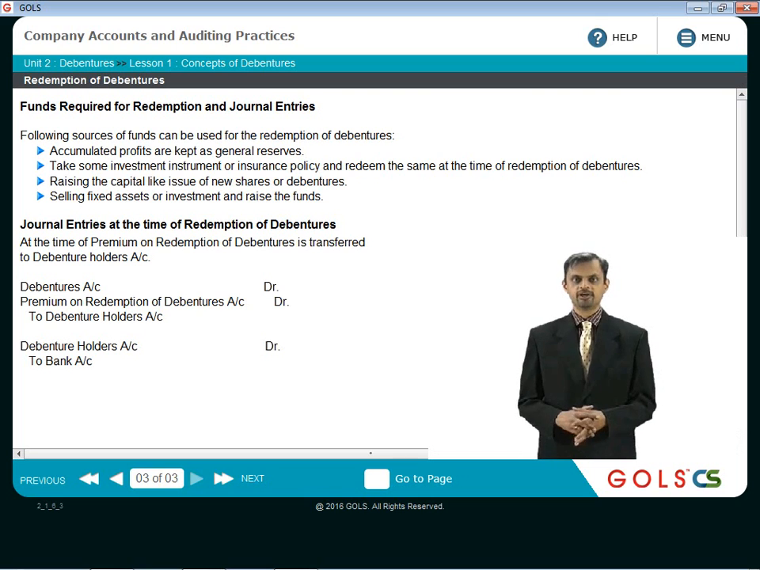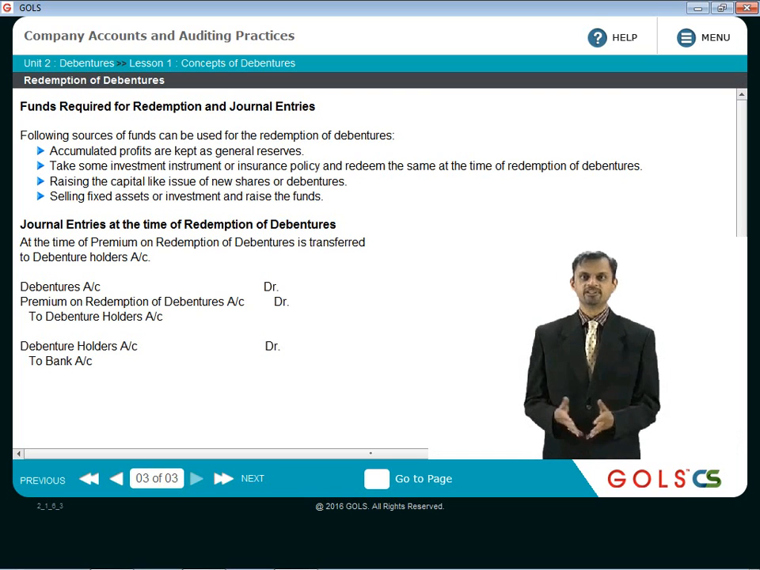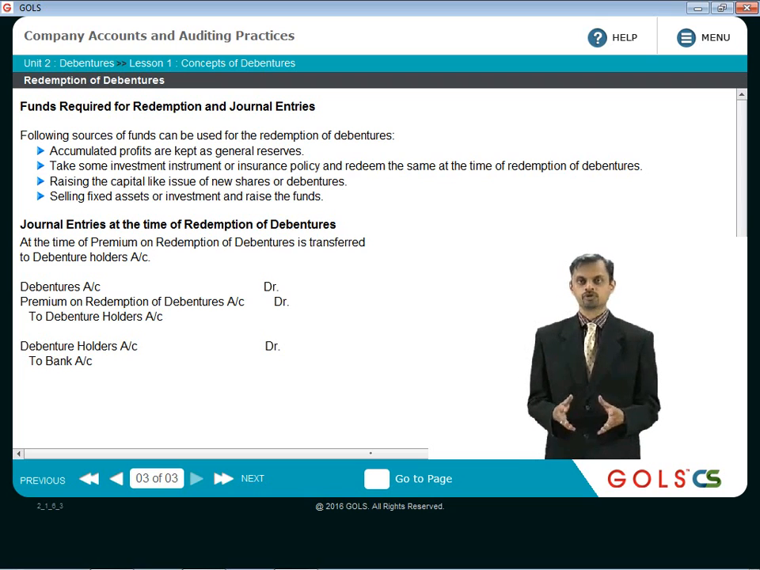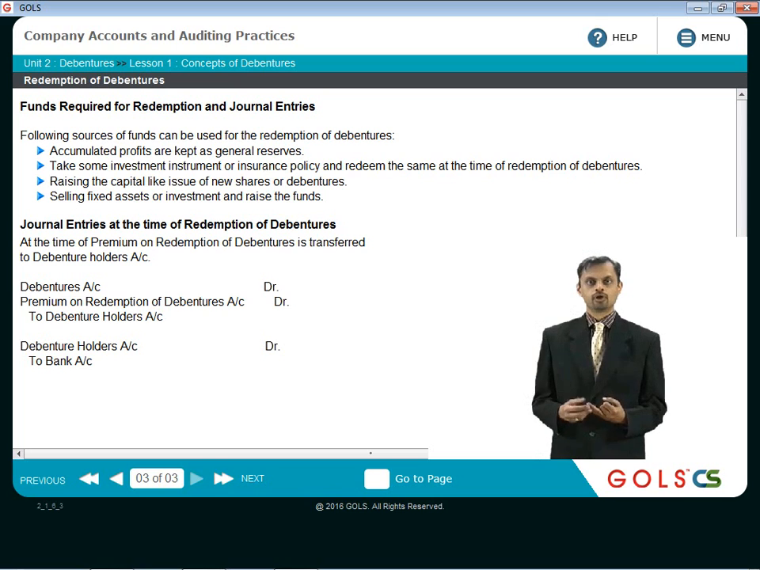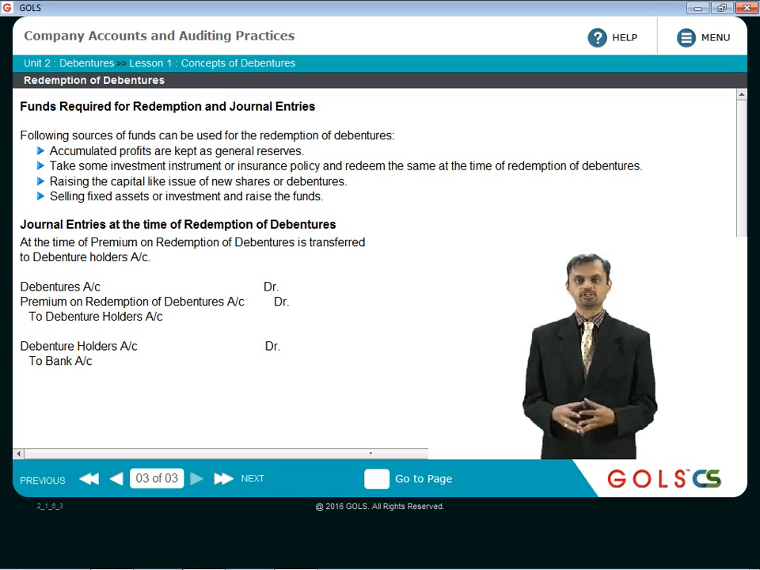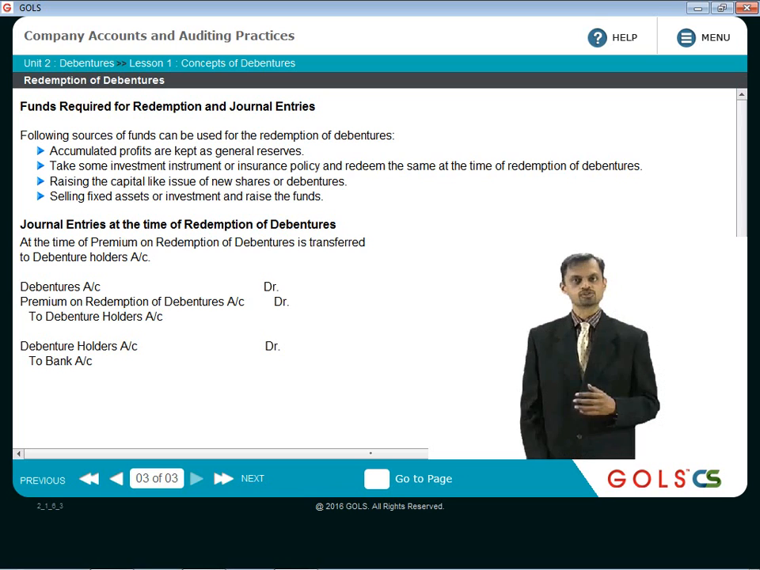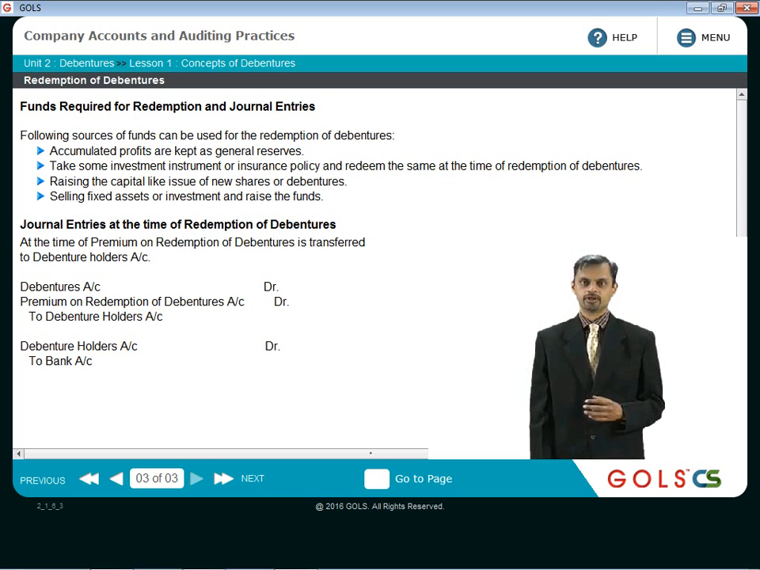Now, when the debentures are to be redeemed, at that point of time, obviously, the company needs funds. So, what are the ways in which these funds can be raised? The following sources of funds can be used for the purpose of redemption of debentures. A. Accumulated profits kept as general reserves, or take some investment instruments or insurance policy and redeem the same at the time of redemption of debentures. Then raising the capital like issue of new shares or new securities and then raise the funds, or sell the fixed assets or investments and raise the funds. So these are the various sources of funds required for the purpose of redemption.